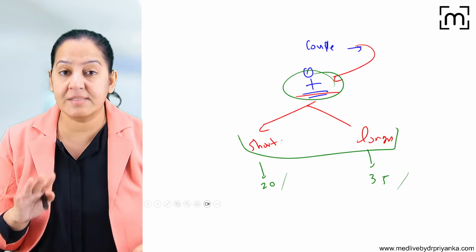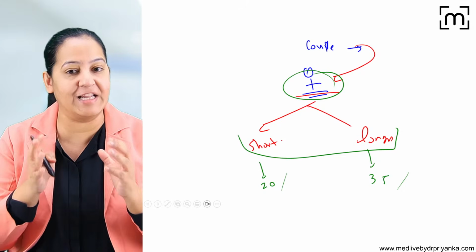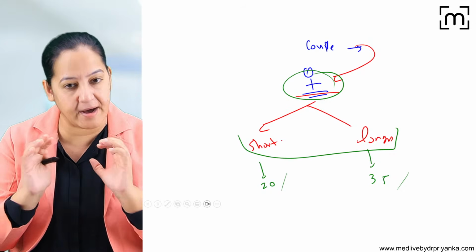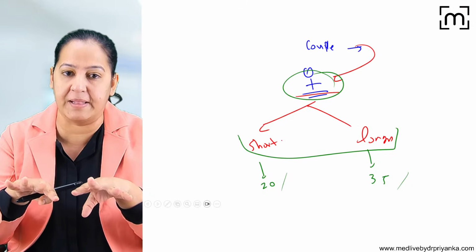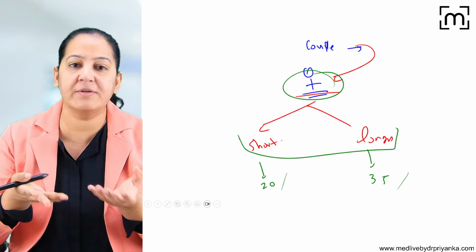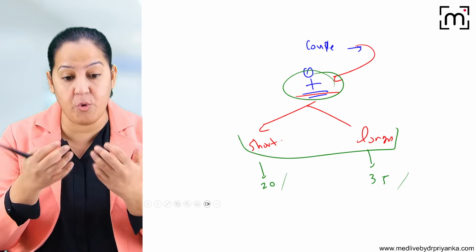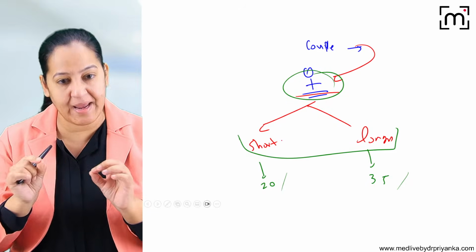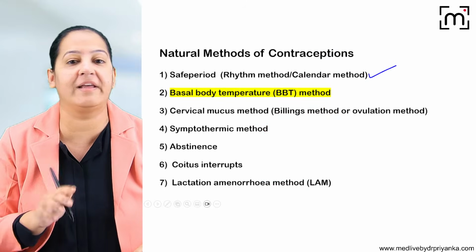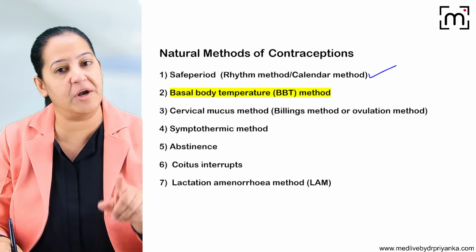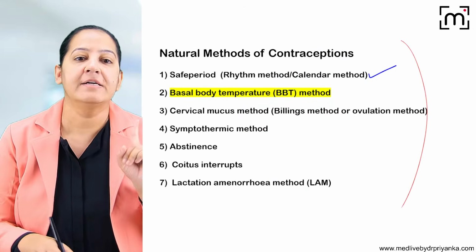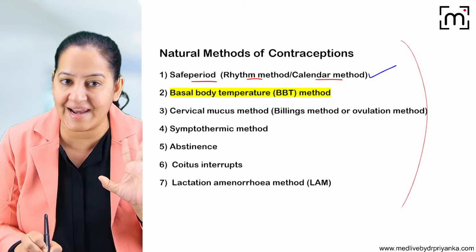Everyone got it. So this is how, being a doctor, you have to calculate the fertile period, and the unsafe and safe period for a particular couple, and give it to them, because they are not medical people, they are the ones coming to you for advice. So you have to calculate and give it to them, but you have to tell them the failure rate is very high. All the natural methods have a very high failure rate. Okay, so we are done with the safe period, rhythm method or calendar method.